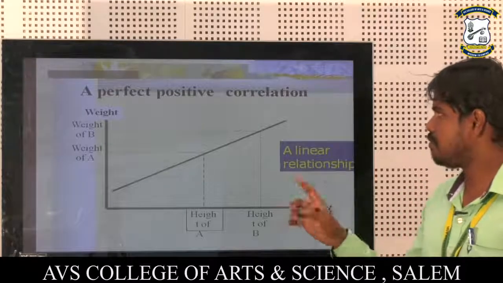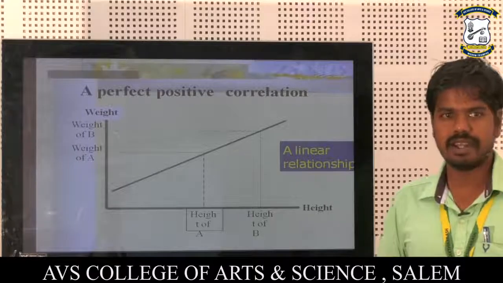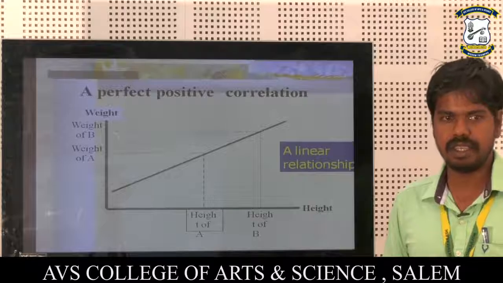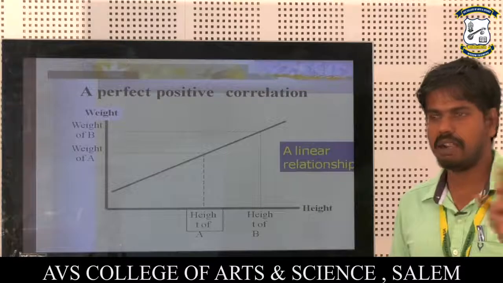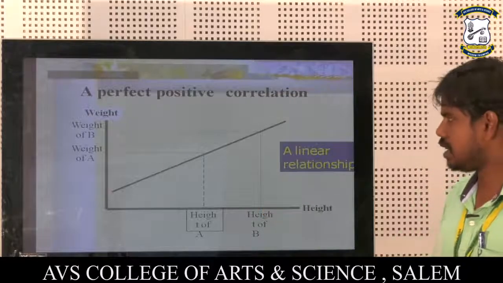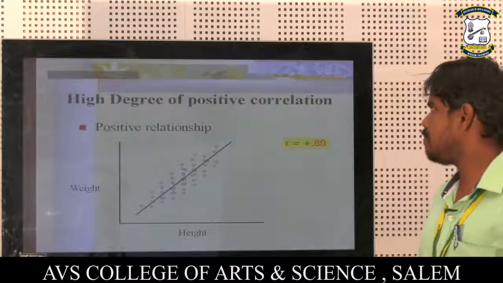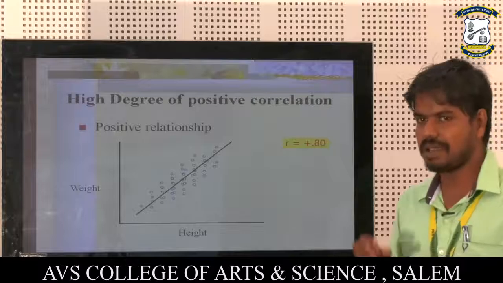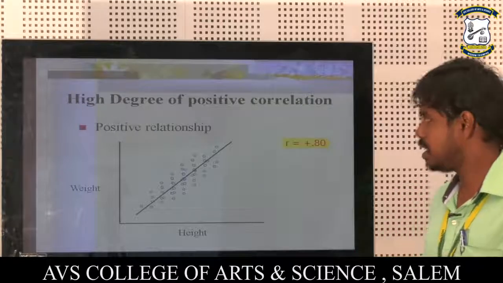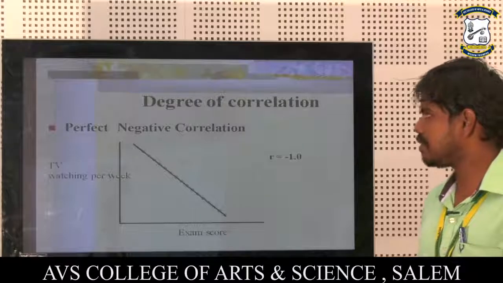Next, for a perfect positive correlation, the scatter diagram: x is the height of A and y the weight of A. Next, height of B, weight of B. That is a perfect positive correlation. Next, a high degree of positive correlation: a positive relationship with a few points above and below. Next are the degrees of correlation.